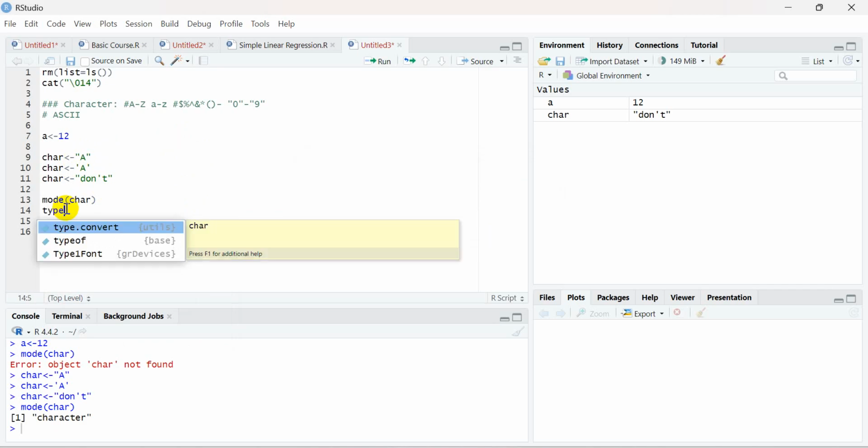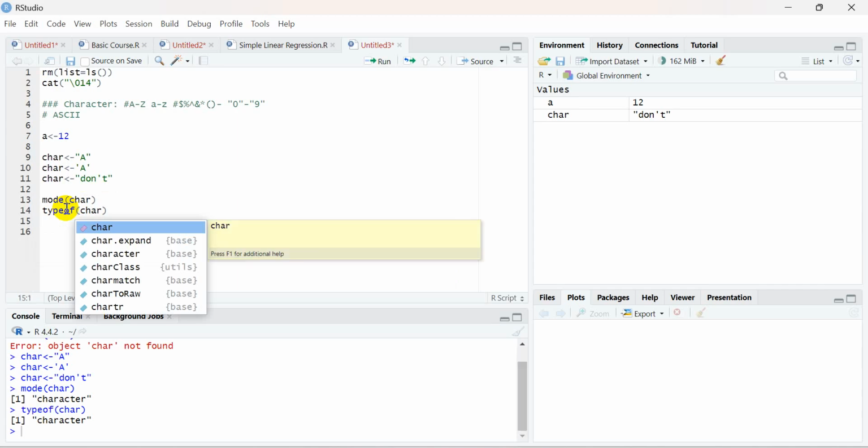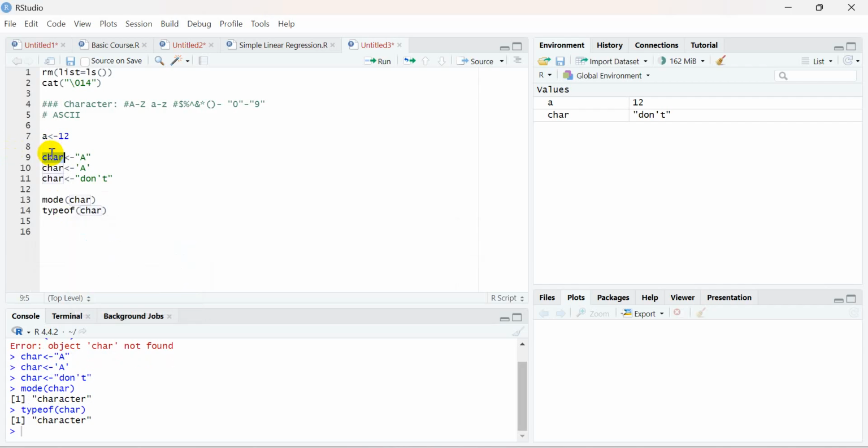Similarly, I can use the typeof function, specify the character value over here, and you can see it is giving me character. It means this char variable is holding values of character nature. So this is all about the character type and how strings are handled by the machine.